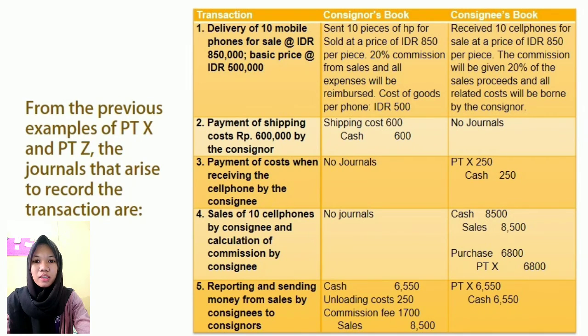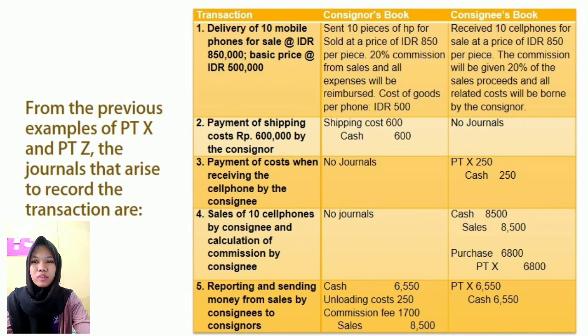Next, from the previous example of PTX and PTZ, the journals that arise to record the transactions are: first, delivery of 10 mobile phones for sale. In the consignor's books, 20% commission from sales and all expenses will be reimbursed, and in the consignee's books, the commission will be 20% of the sales proceeds and all related costs will be paid by the consignor. Second, payment of shipping costs by the consignor. In the consignor's books, the journal is shipping costs in debit and cash in credit, and in the consignee's books, there is no journal.